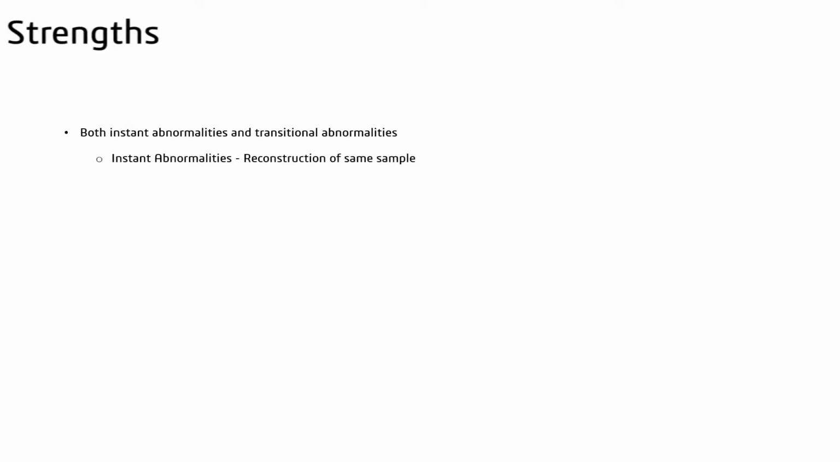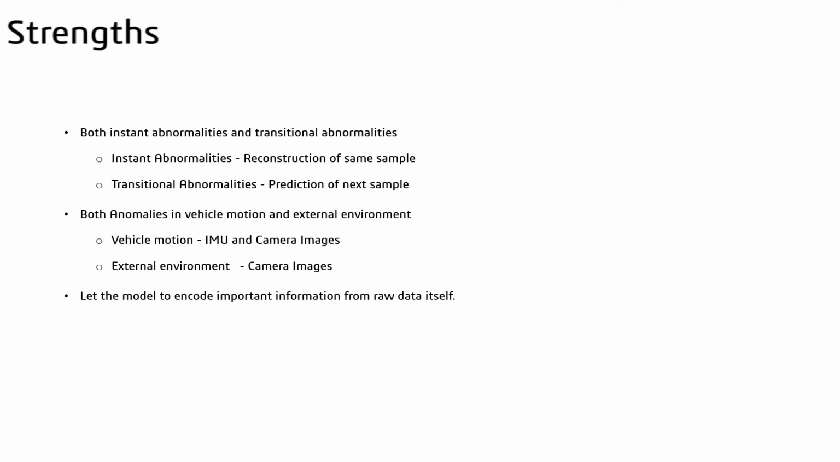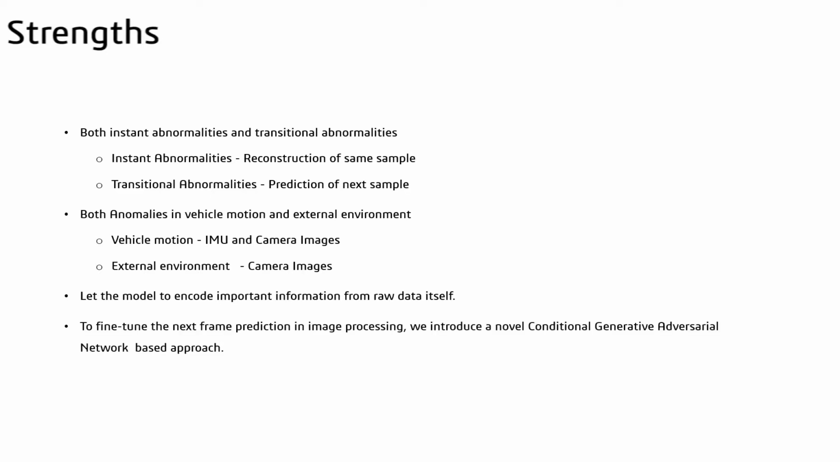Compared to other related work, our solution incorporates these contributions. We define abnormalities in two ways: instant and transitional. We process both IMU data and camera images, which aids in detecting anomalies in both vehicle motion and external environment. We let the model encode information important to the task from the raw data itself without explicit preprocessing, like calculating optical flows. Furthermore, we introduce a novel conditional generative adversarial network based approach to fine tune the next frame prediction in image processing.